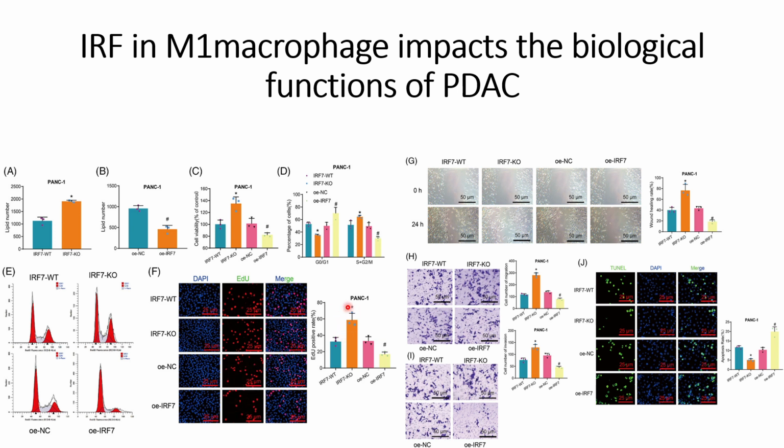And these things are quantified on the right hand side, where we can see that when the IRF7 amounts are lower, they see higher proliferation in the pancreatic cancer cells.